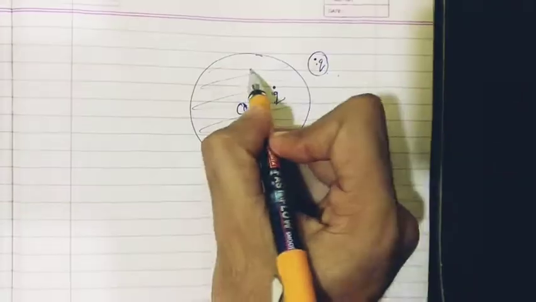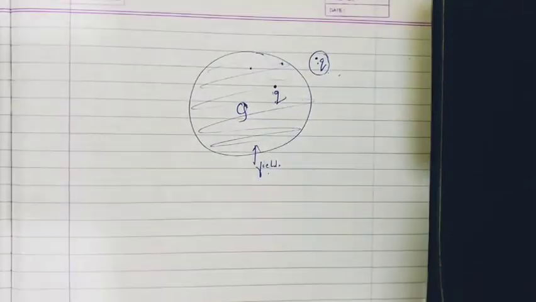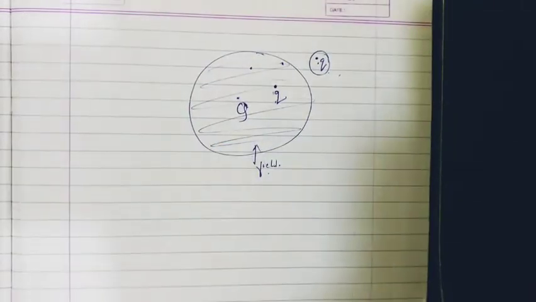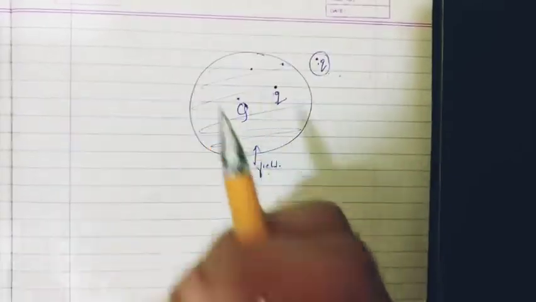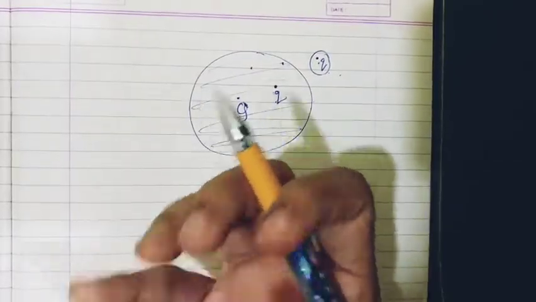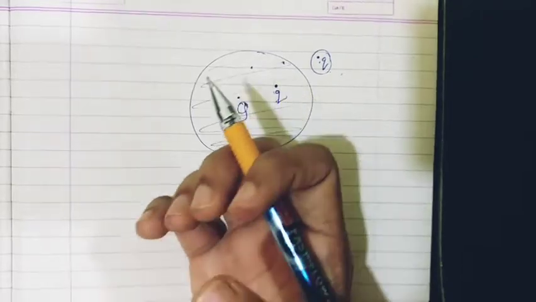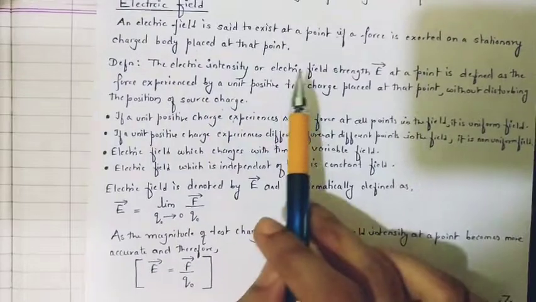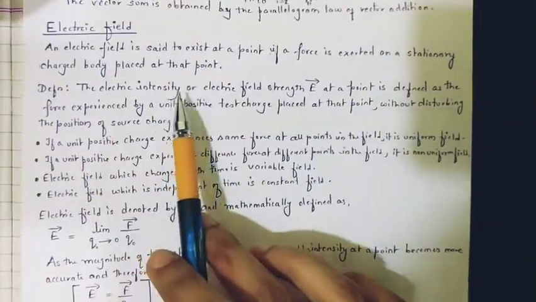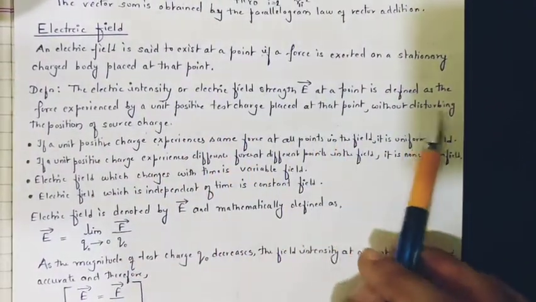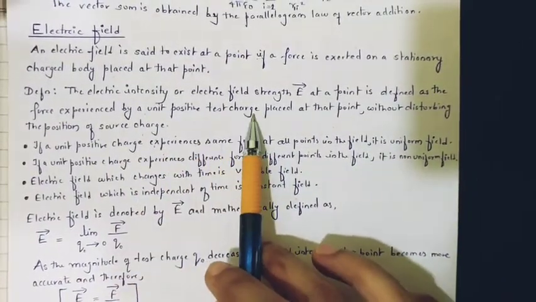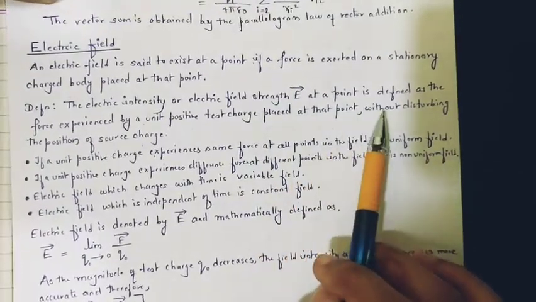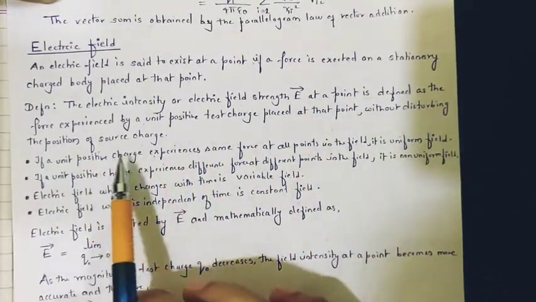Now the field over here will be different, the field over here will be different, the field over here will be different. So the amount of field present at a particular point is called the electric field intensity. How intense the field is, how strong the field is, or electric strength, it is called. So let us define the electric intensity or electric field strength. Electric intensity or electric field strength E at a point is defined as the force experienced by a unit positive test charge placed at that point without disturbing the position of the source charge.